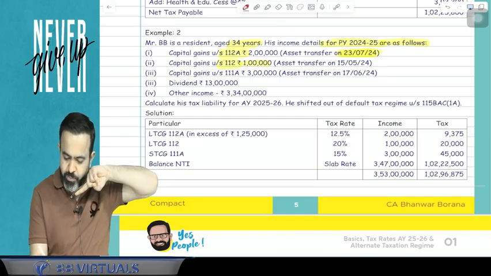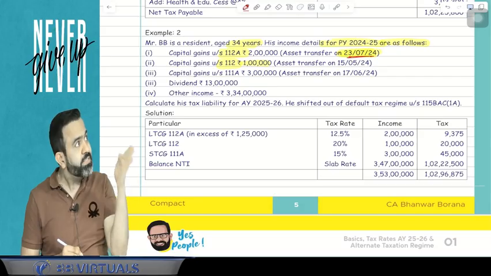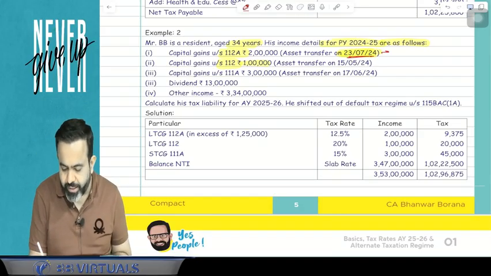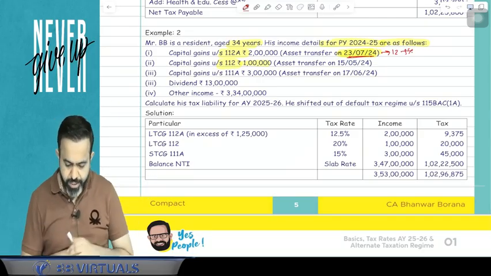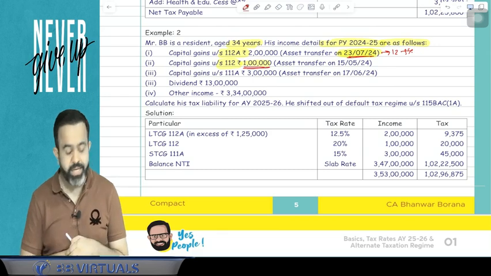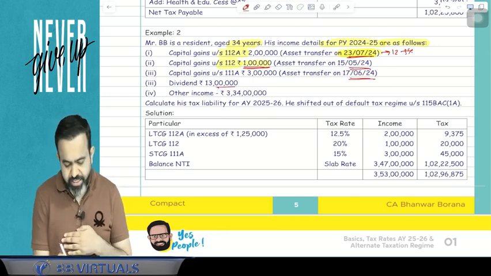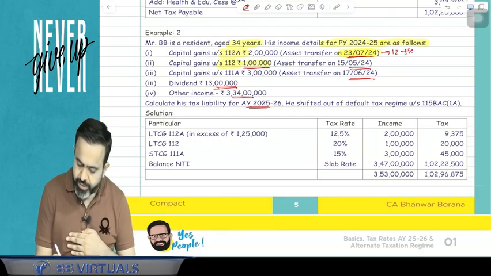So guys, if an asset is transferred before 23rd July, then the old rate applies, otherwise the new rate. So here the rate of 12.5% is applicable in excess of 1,25,000. Now this 112 is 1 lakh and the asset was transferred before the amendment. Dividend is 13 lakh and other income is 3 crore 34 lakh. You have to calculate the tax liability.